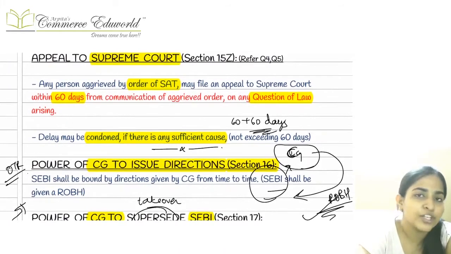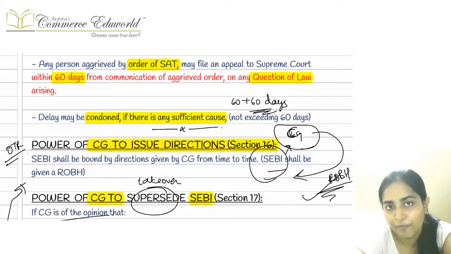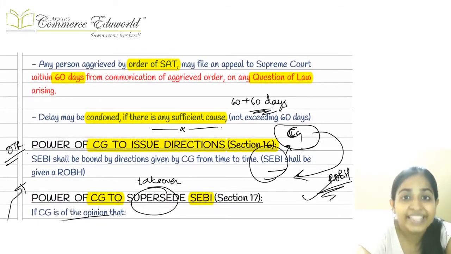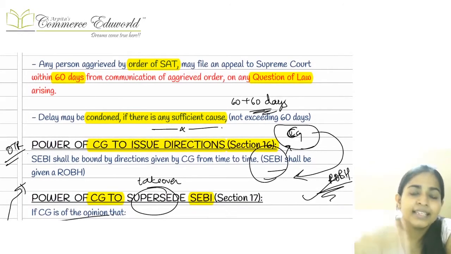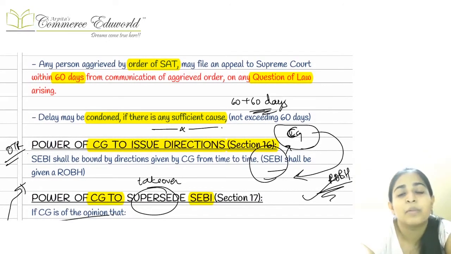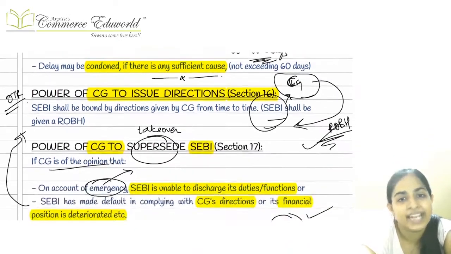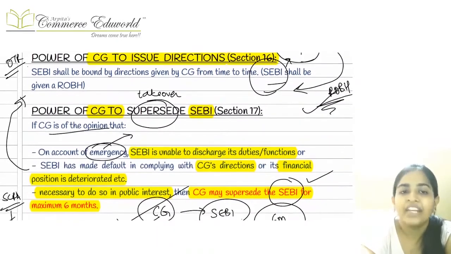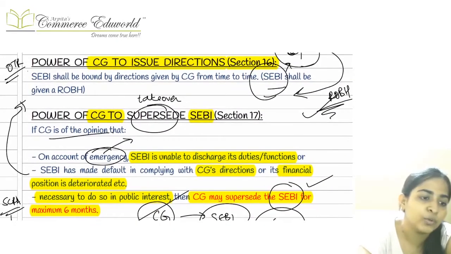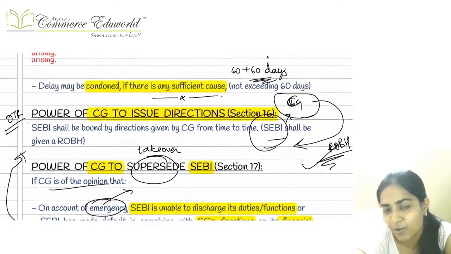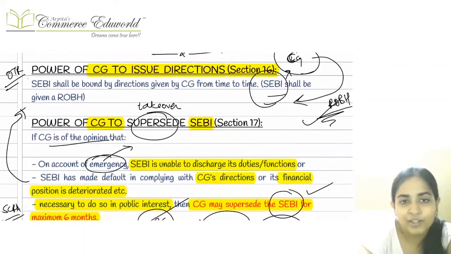Okay, and if it involves a question of law, then you can simply file an appeal before the Supreme Court within a period of 60 days. This delay can be condoned by a maximum of another 60 days if there is sufficient cause. And no one can tell the Supreme Court, sir, please dispose of the matter within so much time. That is, there is no time limit specified for the Supreme Court.